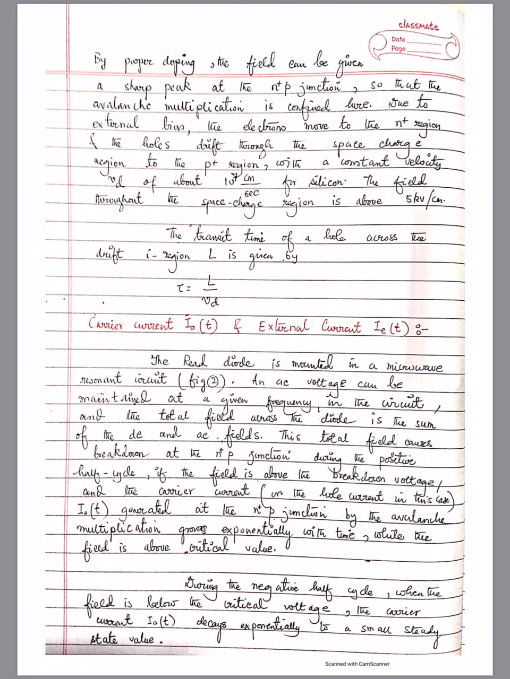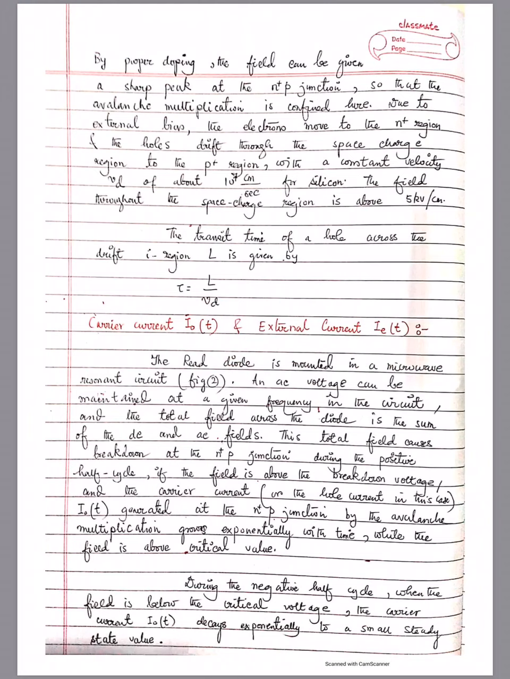The holes drift through the space charge region to the P plus region due to the external bias, with a constant drift velocity Vd of about 10 to the power 7 centimeter per second for silicon. The field throughout the space charge region is above 5 kilovolt per centimeter. So these are very typical values for a few micron width four-layered N plus P I P plus diode, Read diode, having the given doping profile.